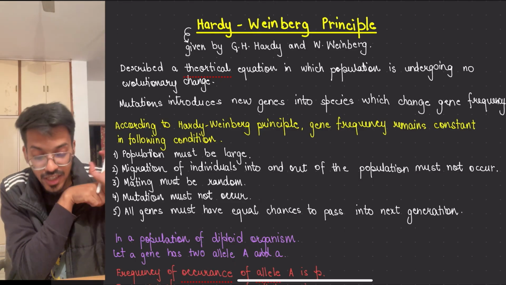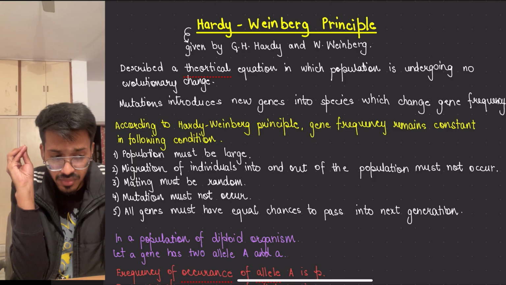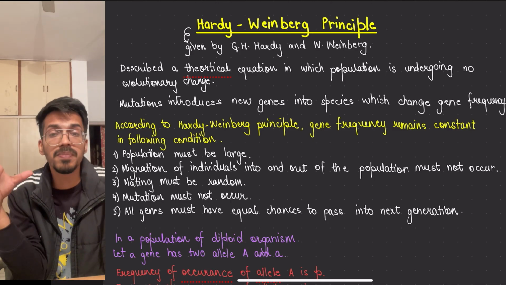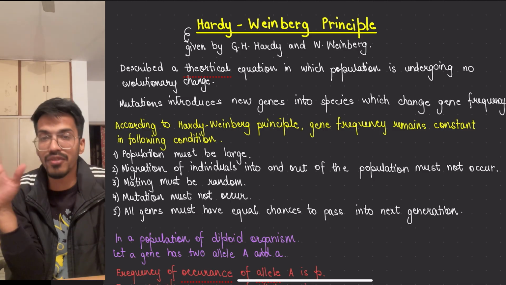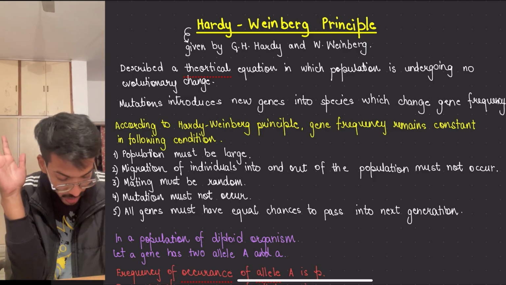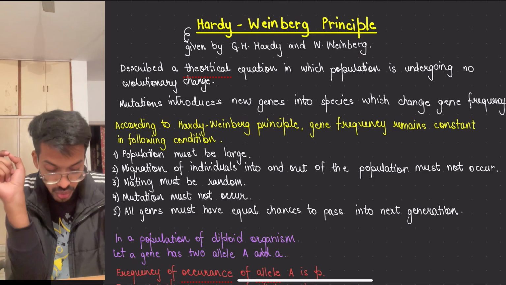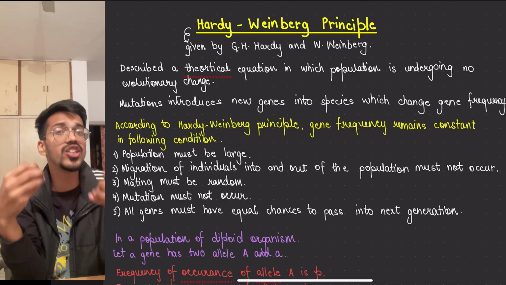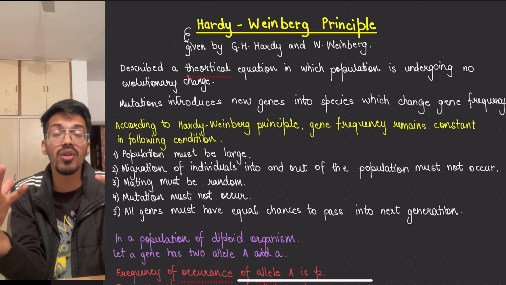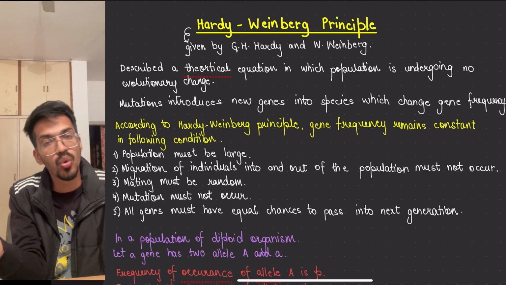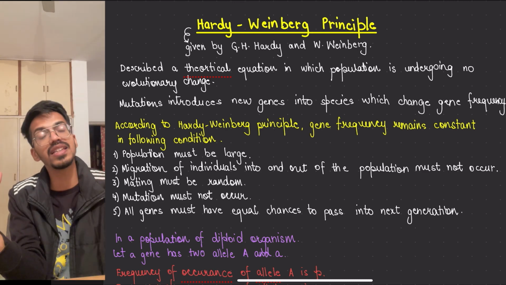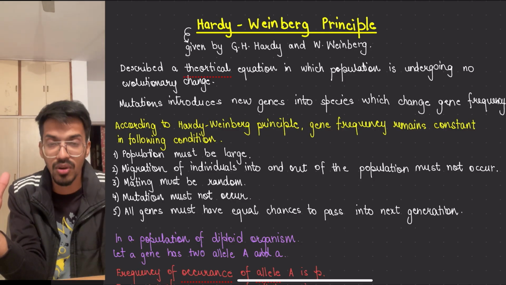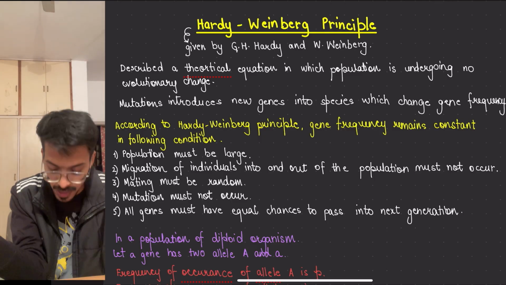And their equation has a set of principles which they had to follow. If those principles are not being followed, then definitely evolution is taking place. So what are those principles that have to remain constant so that no new gene is added? If any new gene is added, it means new kinds of features will be given to the old existing species, and anything new that has been added means a new species or new characters added in the species.